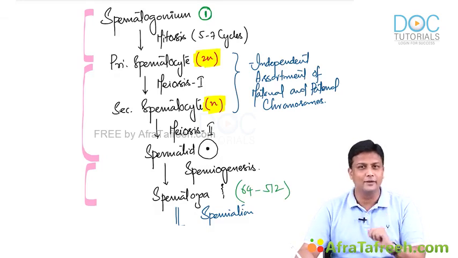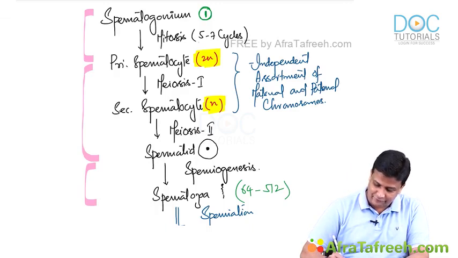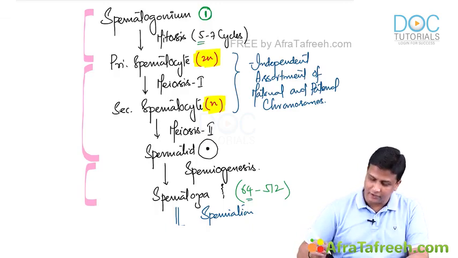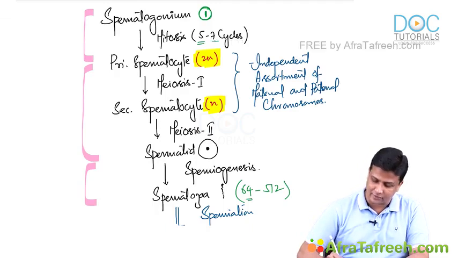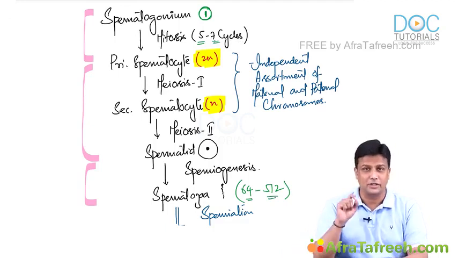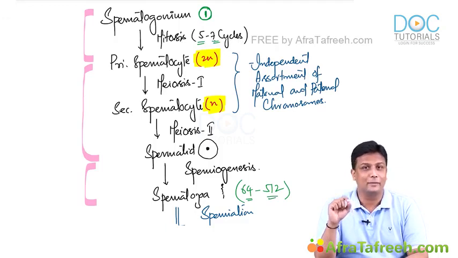So why this variable number here? Because it depends on the mitotic cycles. If it is 5 cycles of mitosis, then 64 spermatozoa are formed. And if it is 7 cycles of mitosis, then 512 spermatozoa are formed. So that is about the number. And by this, we complete the spermatogenesis.